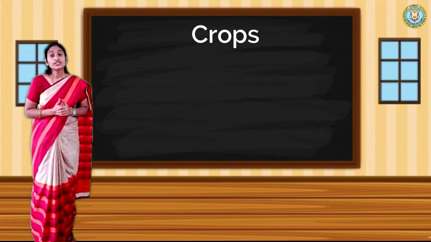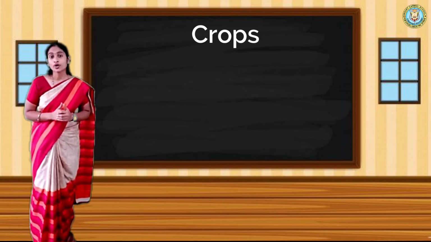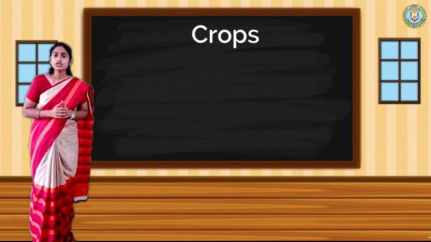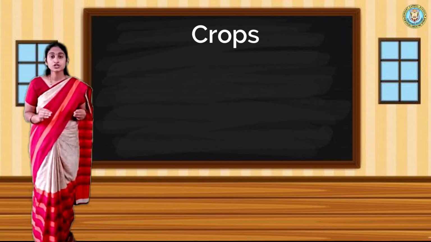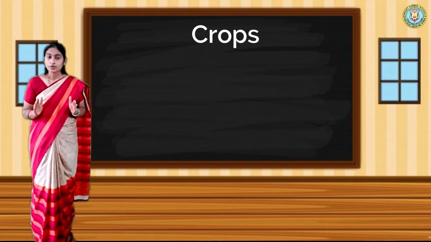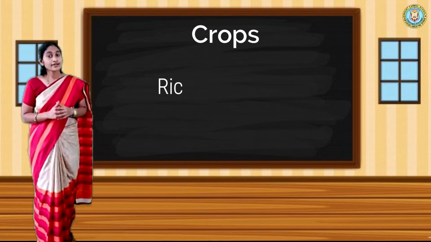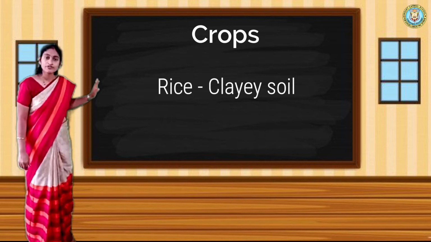Now, to develop a better crop, we require a better soil too. In that soil, the nourishment, the minerals and the nutrients should be much more to develop a healthy crop. For example, for rice, we require clayey soil. What is the meaning of clay here?